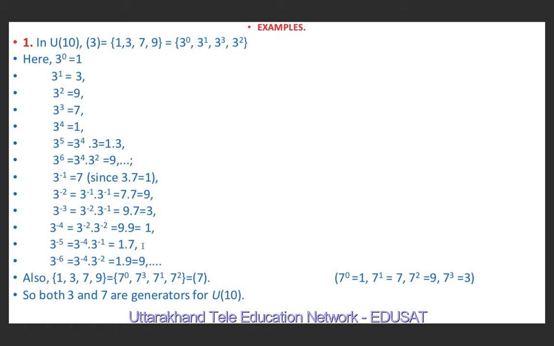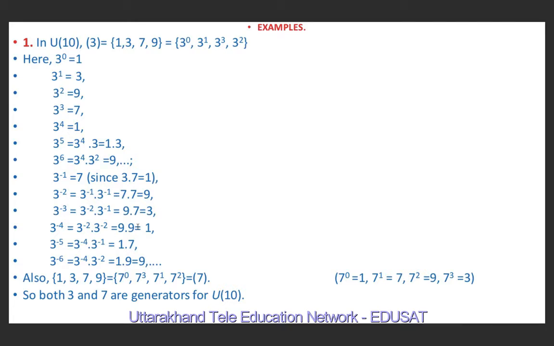Divided by 10. The remainder is 7. Now 3 raised to power minus 6. It is 3 raised to power minus 4 into 3 raised to power minus 2. So 1 into 9. This is 9. So again we are getting the same elements. So I have shown you how to calculate 3 raised to power minus 1, minus 2, minus 3, minus 4, minus 5 and minus 6 also. Because you should know how to apply multiplication modulo 10 for any set of any elements.